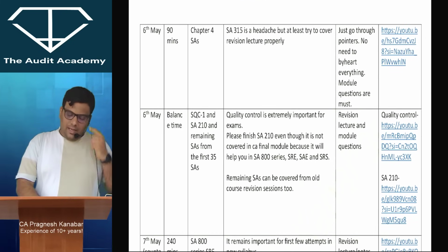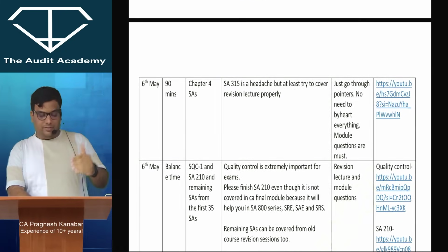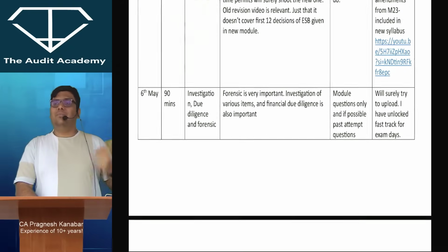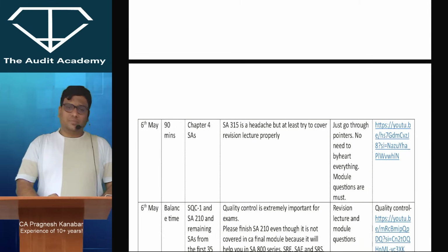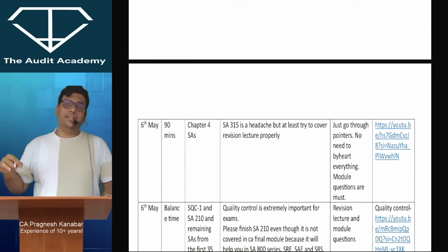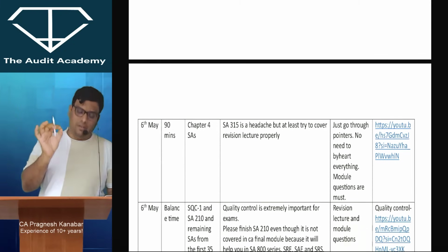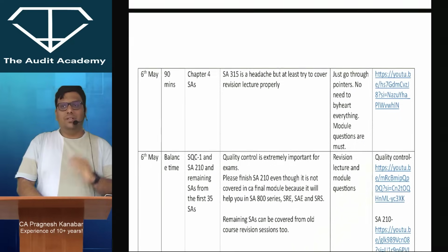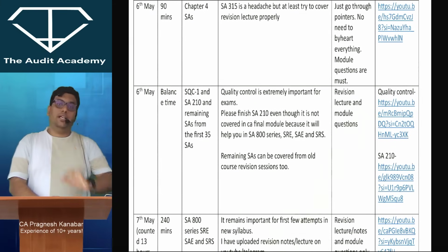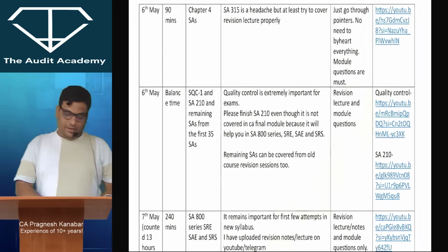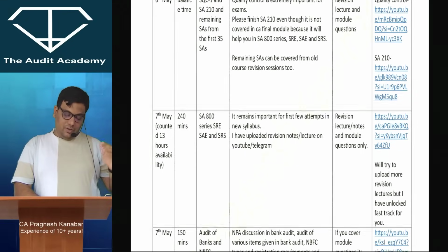Now for some essays which are not covered over here, for example, like let us say SA 320 materiality, obviously sit with the list of essays. For the essays which are not covered up till now, please try to cover balance essays from my old revision lectures. Even if you hear it once, then also it is fine. Don't try to be an extra super expert over there. All right, okay, so that finishes your 6th May.